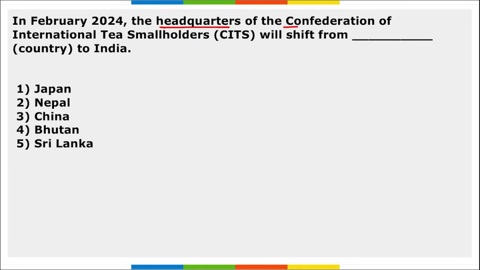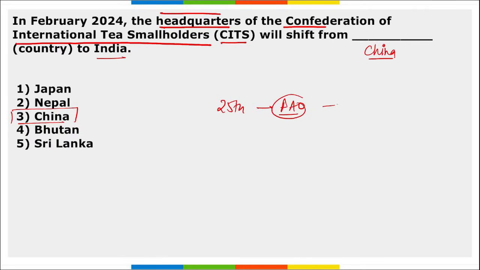Next, the headquarters of the CITS, Confederation of International Tea Smallholders, will shift from China to India. This decision was taken during the 25th session of the Food and Agriculture Organization, an arm of the UN. Where was this session held? Location can become important. It was held in Guwahati, Assam.